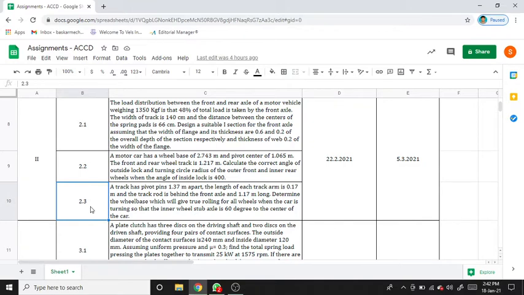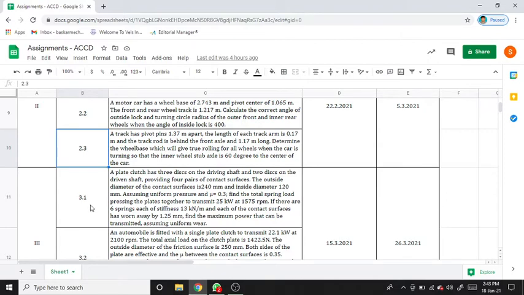Next, question number 2.3. A car has pivot pins 1.37 meter apart. The length of each track arm is 0.17 meter and the track rod is behind the front axle and 1.17 meter long. Determine the wheelbase which will give true rolling for all wheels when the car is turning, so that the inner wheel stub axle is at 60 degrees to the center of the car.